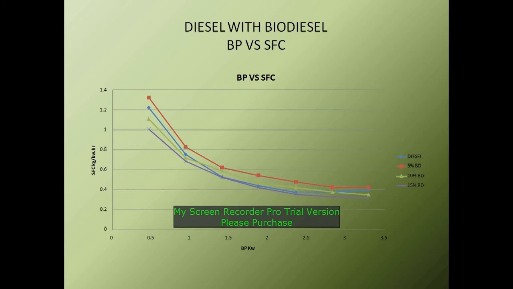Diesel with biodiesel. This is the graph of diesel with biodiesel, brake power versus specific fuel consumption. In this graph, used crude oil 15% is the lowest consumed fuel compared to used crude oil 5%, 10% and base diesel, due to the higher oxygen content in used crude oil 15%.